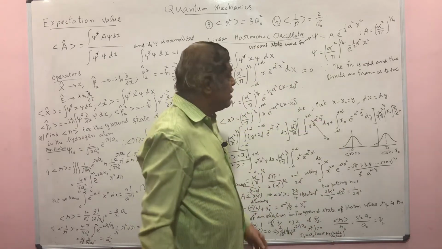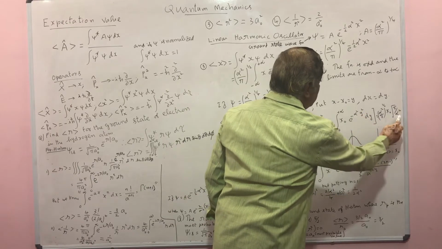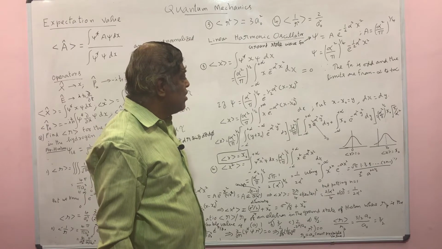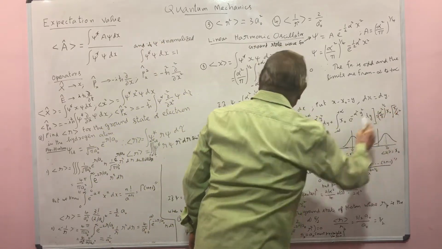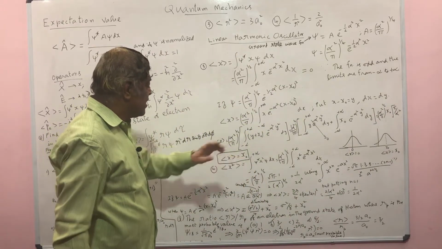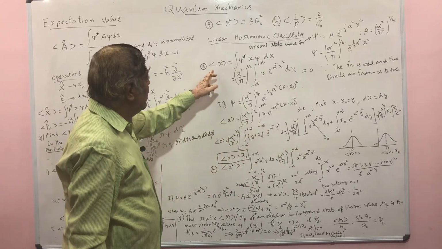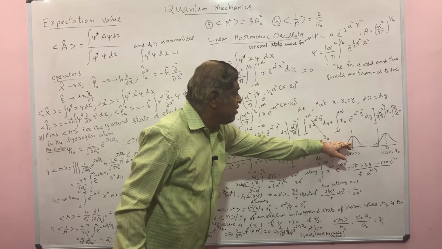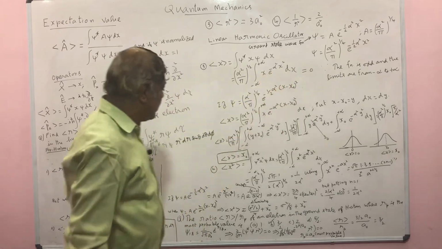This is also a standard integral. The value is square root of pi divided by the square coefficient, alpha squared. So square root of pi by alpha squared is this value. Now you simplify this expression, and you will get x naught. So the expectation value of x is equal to x naught if it is centered around x naught. Otherwise, if the center of the Gaussian is at the origin, then the expectation value becomes 0.